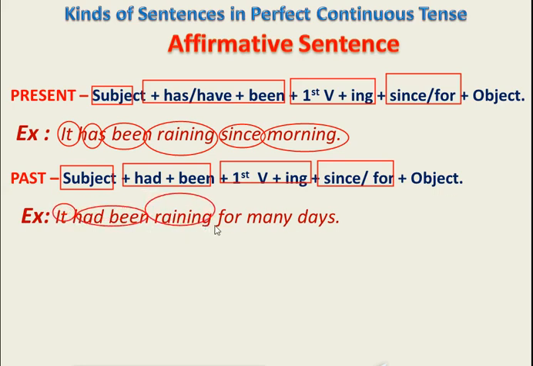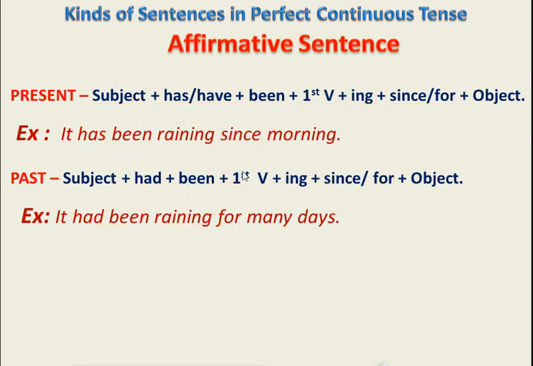It had been raining here, first form of verb with ing, for many days. Here we are talking about period of time, that's why we are using here for. Yes, students, remember here one thing, in the first sentence we used since, because here we have morning, that is considered as point of time. In the second sentence we used for, because here we do have many days, that is regarded as period of time.